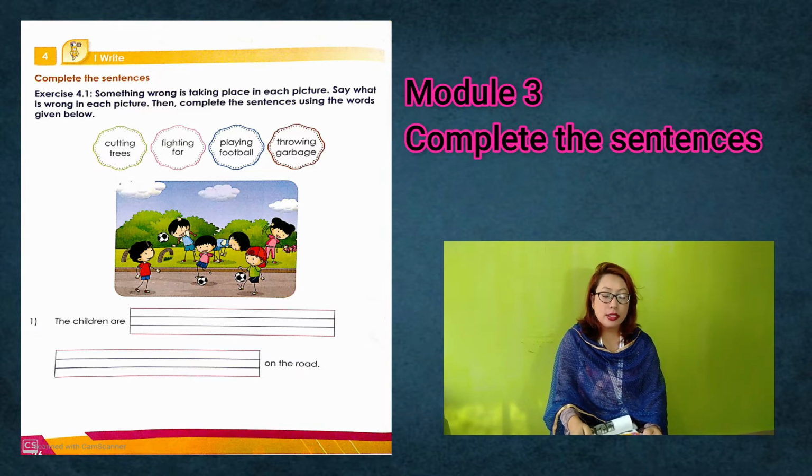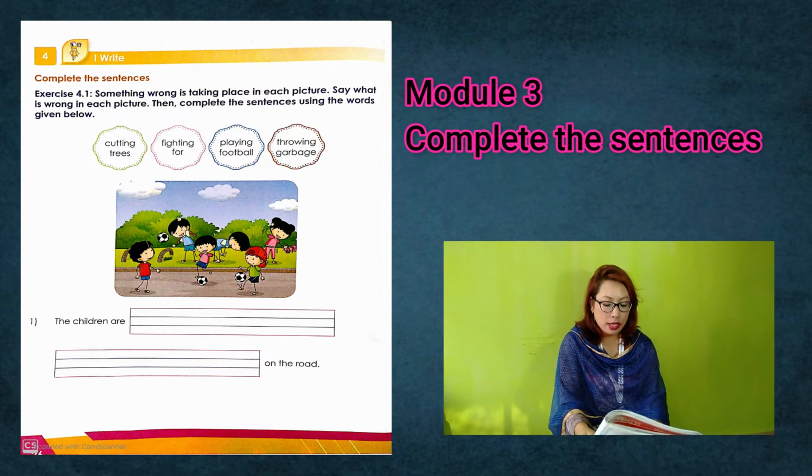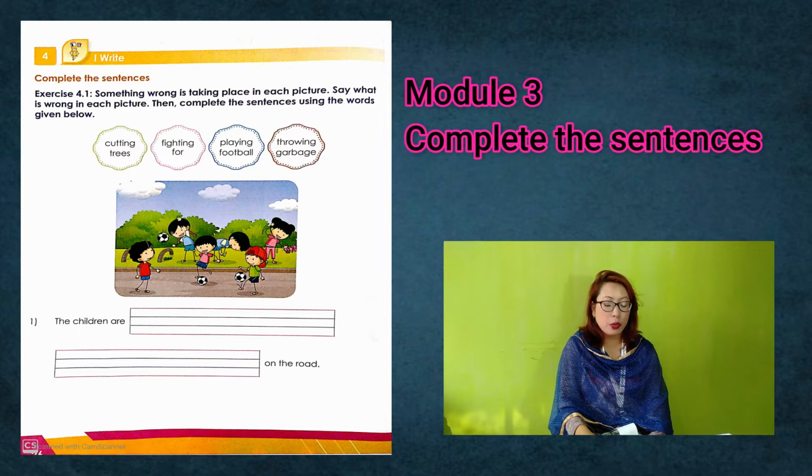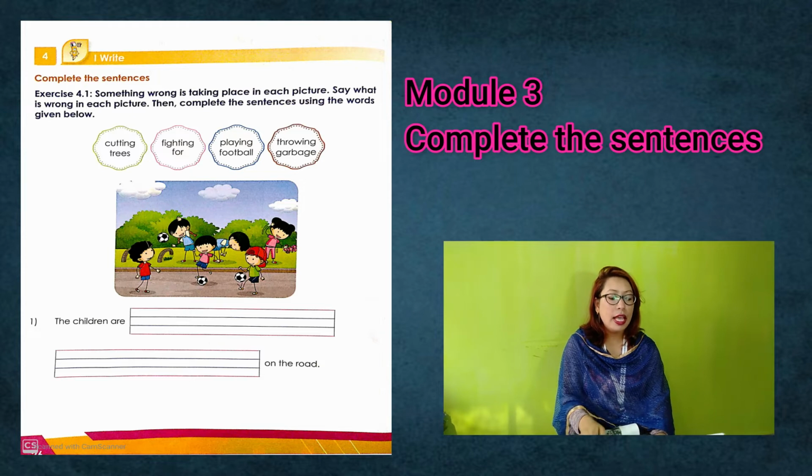Yes. We should never play on the road. So, that is something wrong going on there. The sentence is, the children are dash on the road. So, what are you going to write there in the blank? Playing football. What are they doing? Playing football on the road. That's a wrong thing, right? Let us see picture number 2.